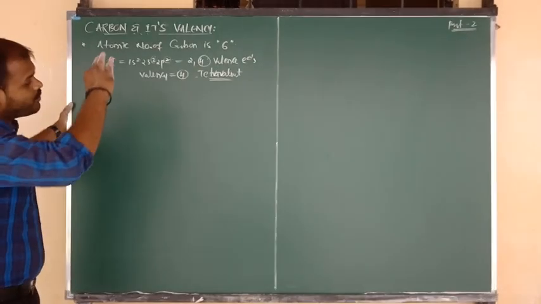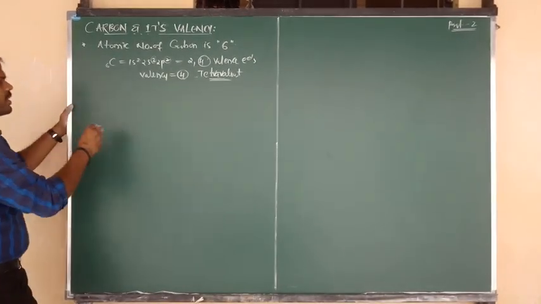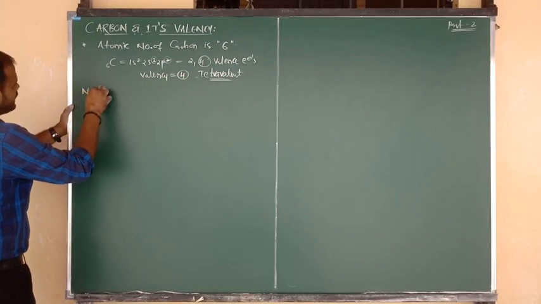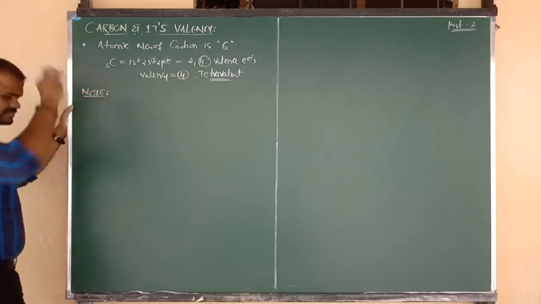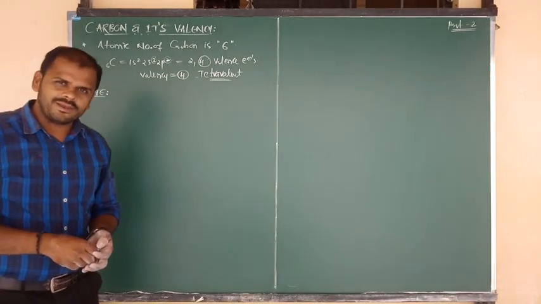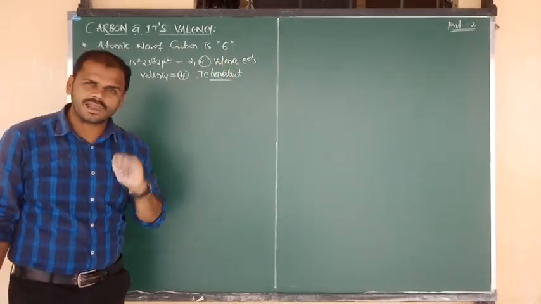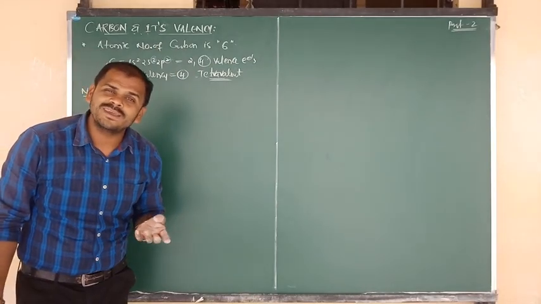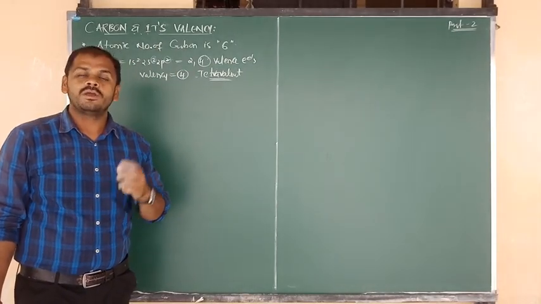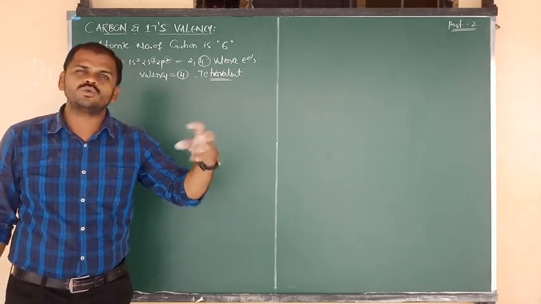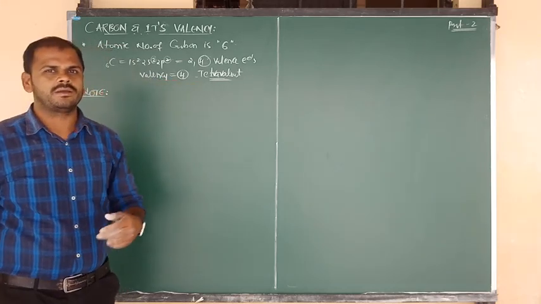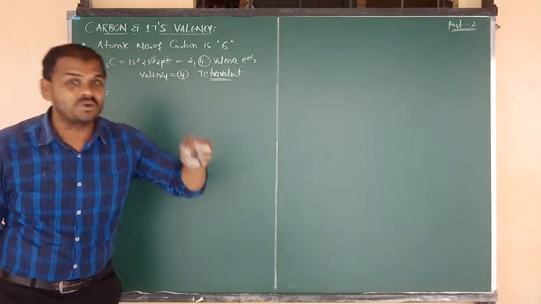So for that I am going to make the continuation. This is important for you. Listen carefully. In carbon, the outermost orbit contains 4 valence electrons. But 4 electrons means this is an unstable configuration. So to get stability, to achieve a stable configuration, it can proceed in 2 ways.